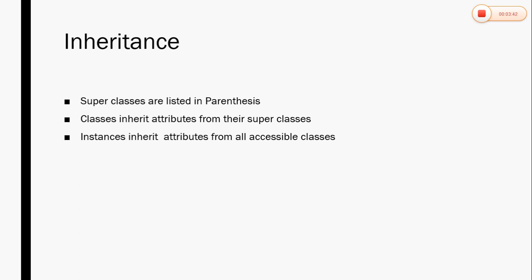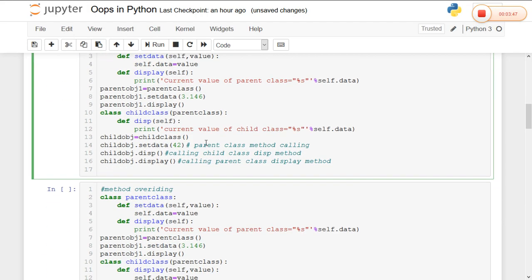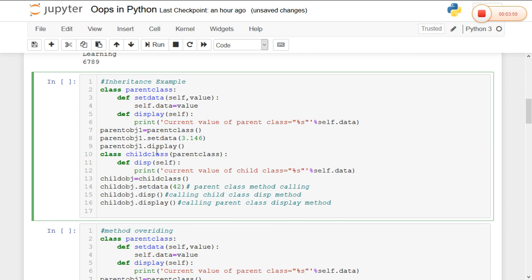In other words, in order to perform inheritance in Python, we have to define the superclass in parentheses like this. So here the parent class is the superclass and the child class is the subclass. To keep the names simple, I created the class with the name ParentClass and the child class as ChildClass. So this is the parent class and this is the child class. That is, this is the superclass and this is the subclass. The class which is going to be inherited is to be presented in parentheses. So I created the parent class with setData and display methods, and I created the object parentObject1 for the parent class and got the value. I quickly run my program.